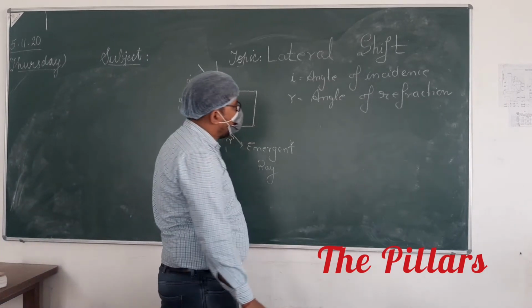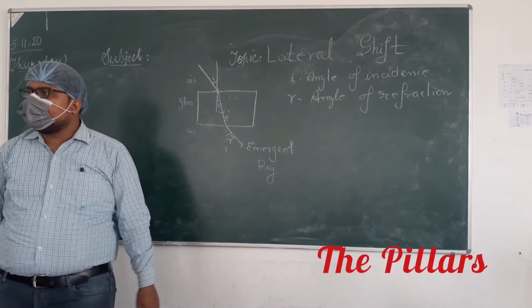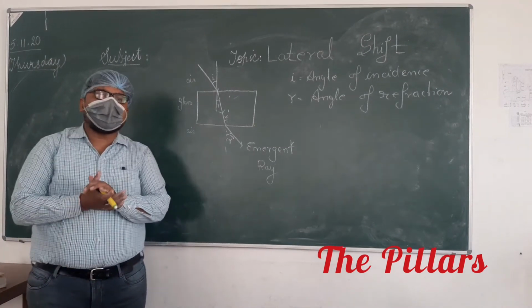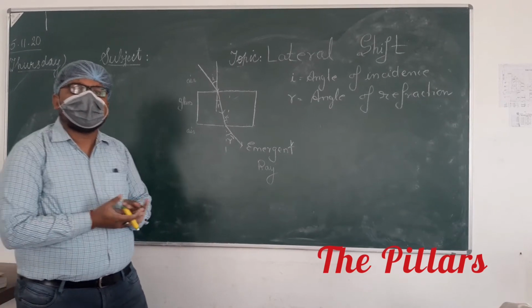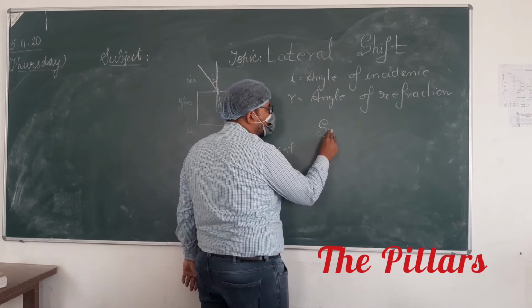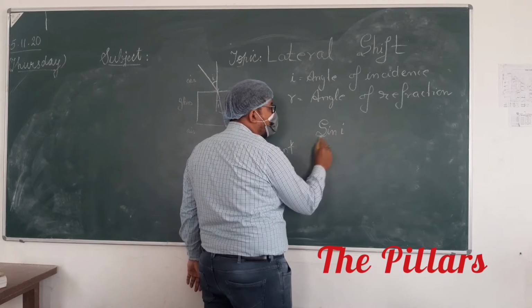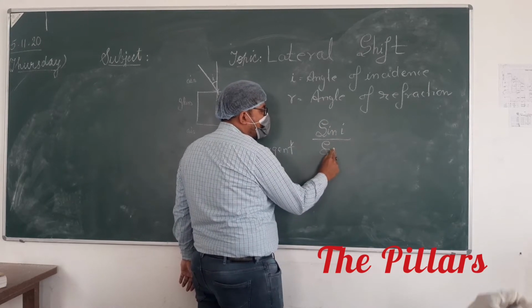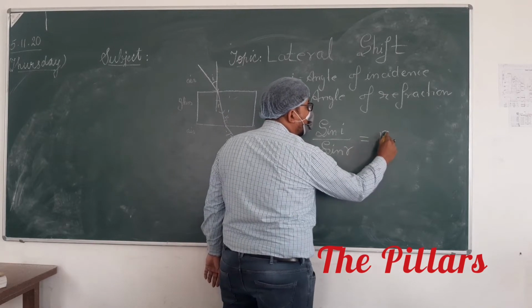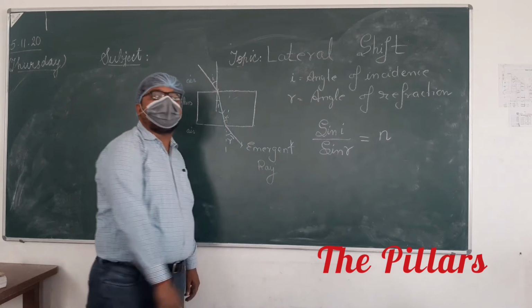Okay. Now, Snell's law, how many of you know? Sin I upon sin R is equal to the refractive index of the medium. You know very well Snell's law. So, sin I upon sin R is equal to the refractive index of the medium.